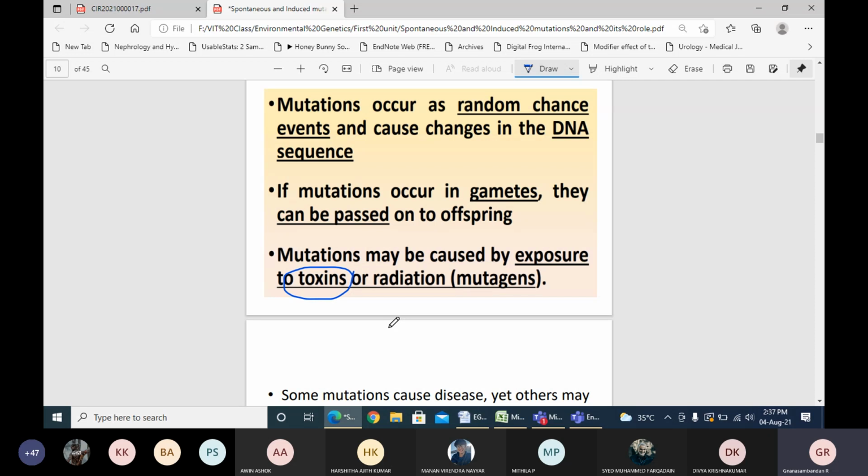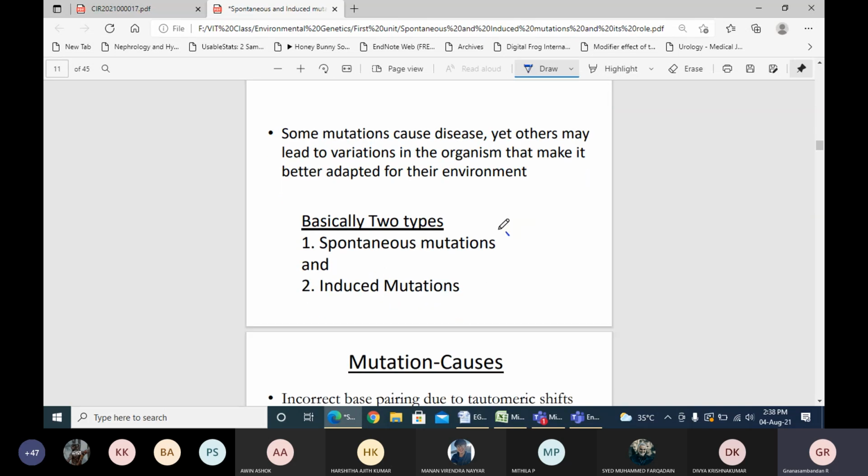So whatever diet or food we consume, whether plants or animals, should be processed properly, because we can find different types of toxins in them, which can alter the DNA sequences. The alteration may be beneficial or harmful to that individual. Basically, there are two different types of mutations.